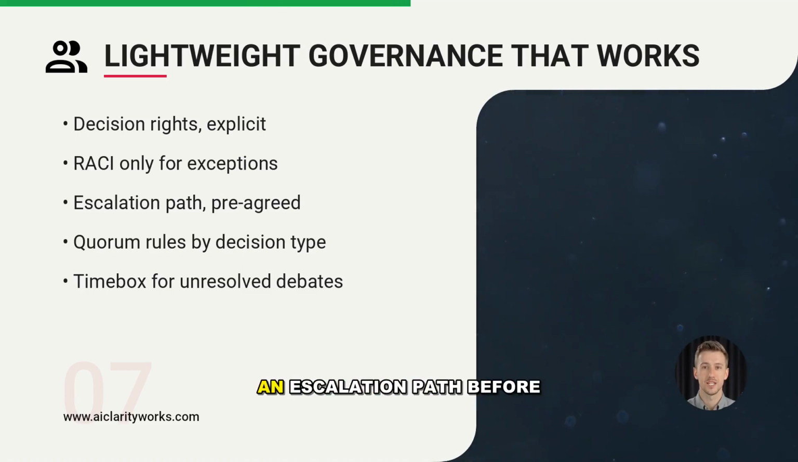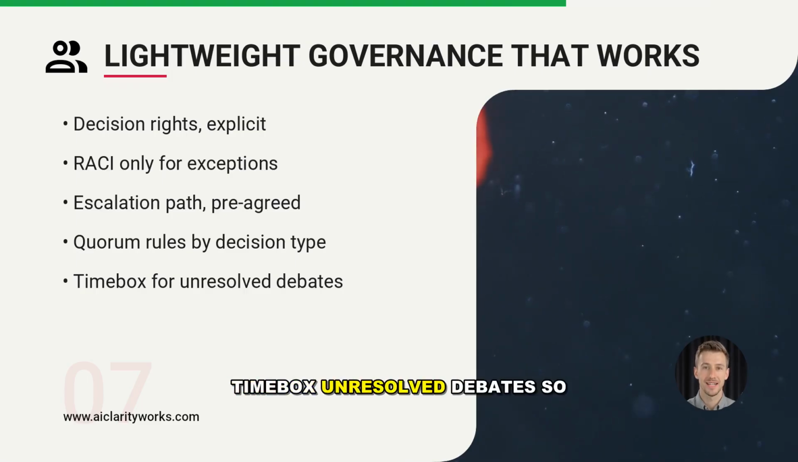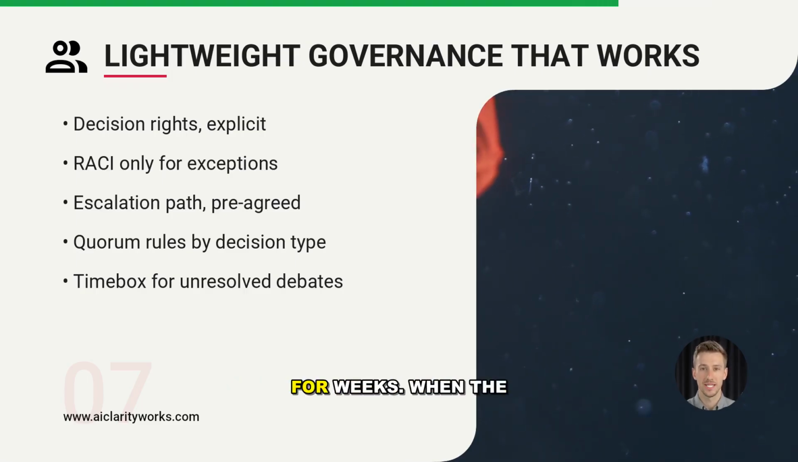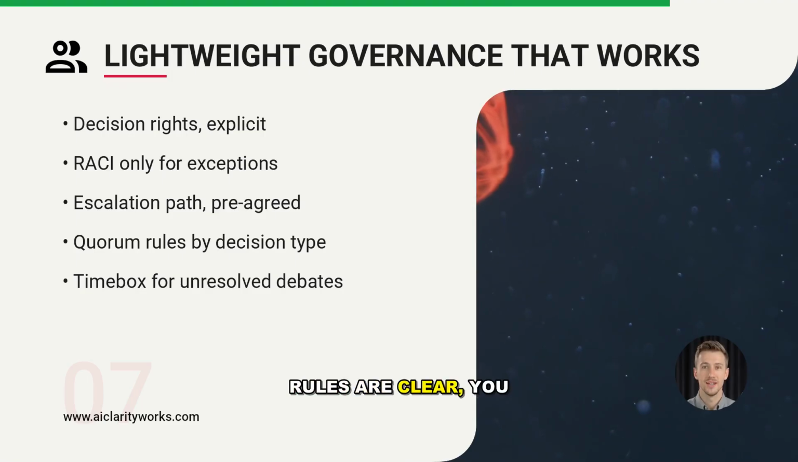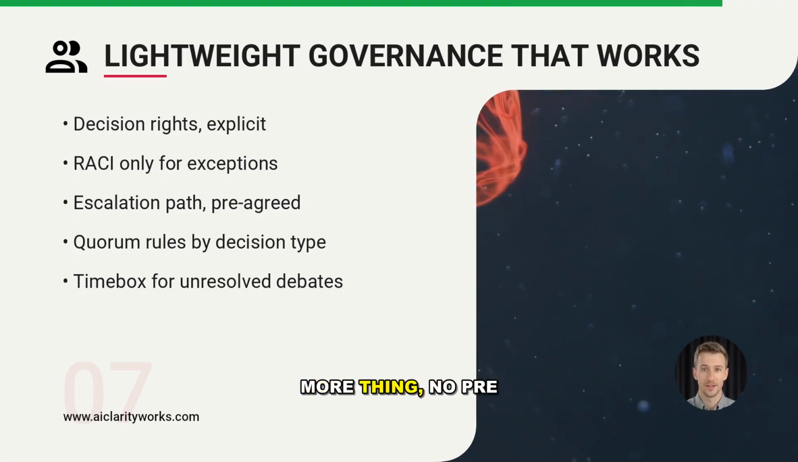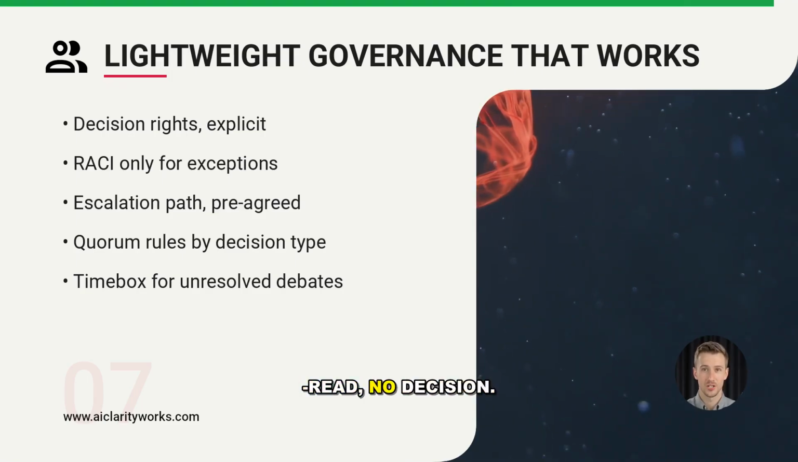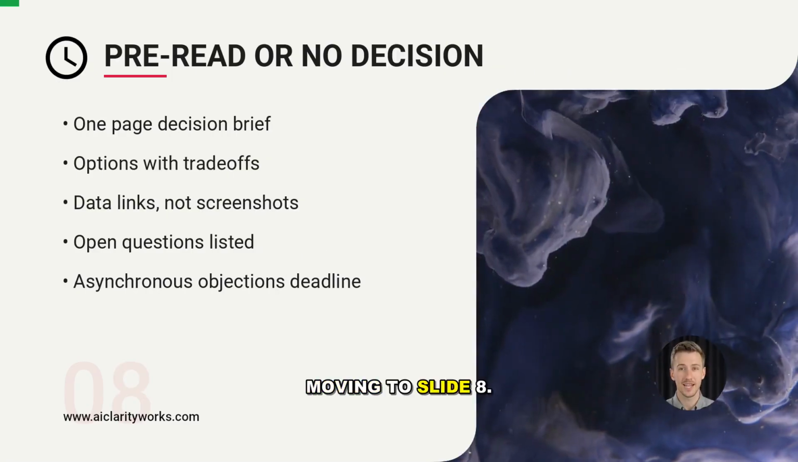You agree on an escalation path before you need it. You set quorum rules by decision type, and you timebox unresolved debates so they do not sprawl for weeks. When the rules are clear, you can insist on one more thing. No pre-read, no decision.